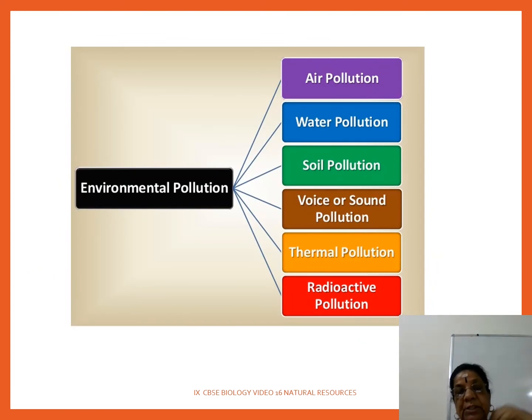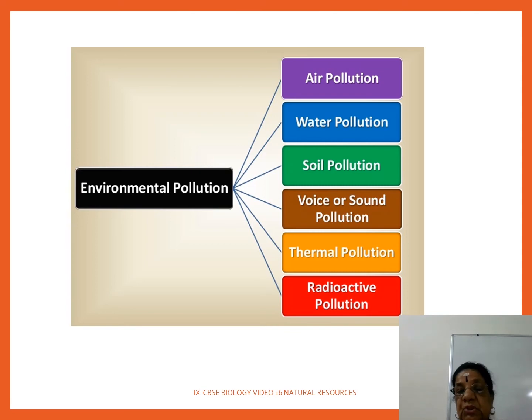Not only air pollution, normally if natural resources are disturbed, the living thing should suffer from environmental pollution. What are the types of environmental pollution? As air pollution, water pollution, soil pollution, noise pollution. That voice or sound னு கொடுத்திருக்கு.